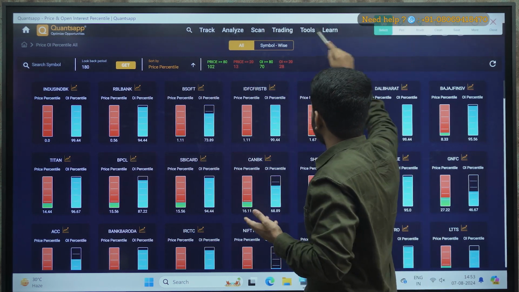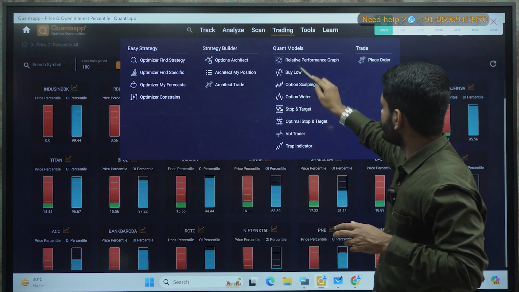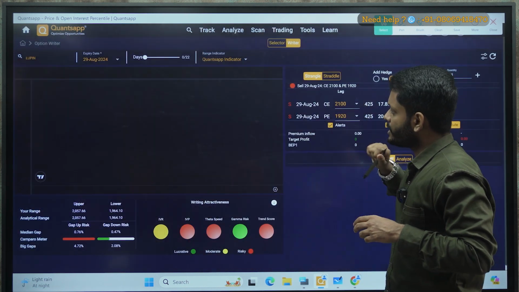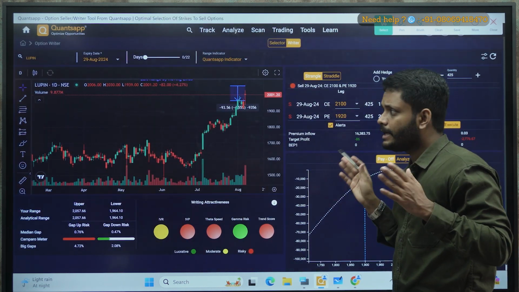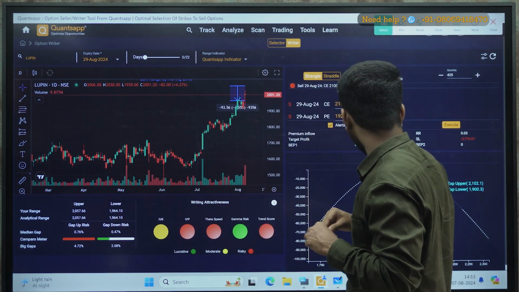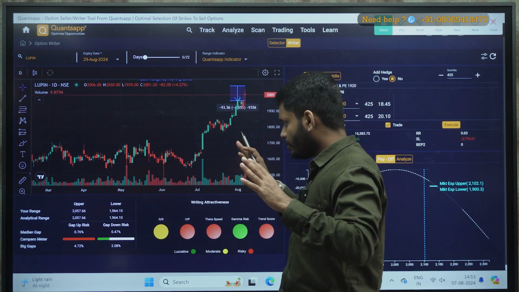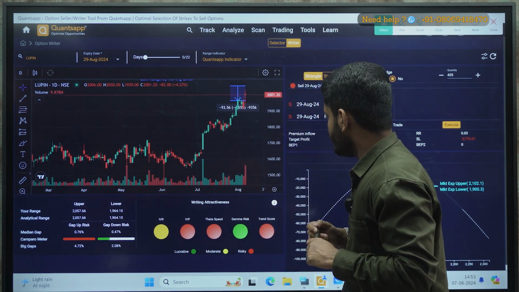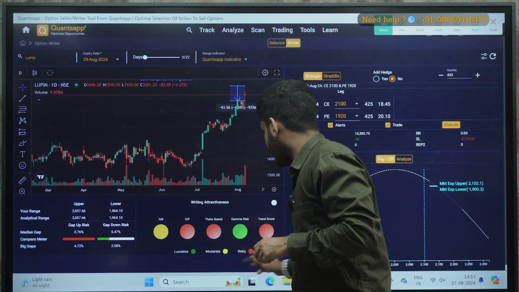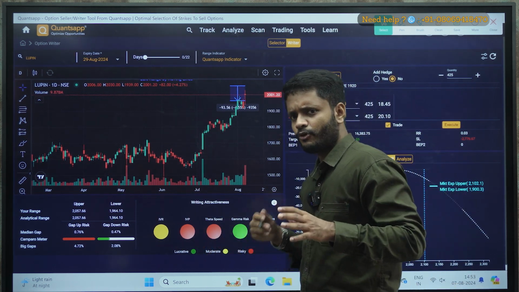Apart from that, let's talk about something for option writers. So if you go to trading under option writer, I have posted an in-depth video about option writer. You can definitely go and check. But before that, I'll give you the overall view of what option writer exactly tells you. So here if you see, writing attractiveness is given.